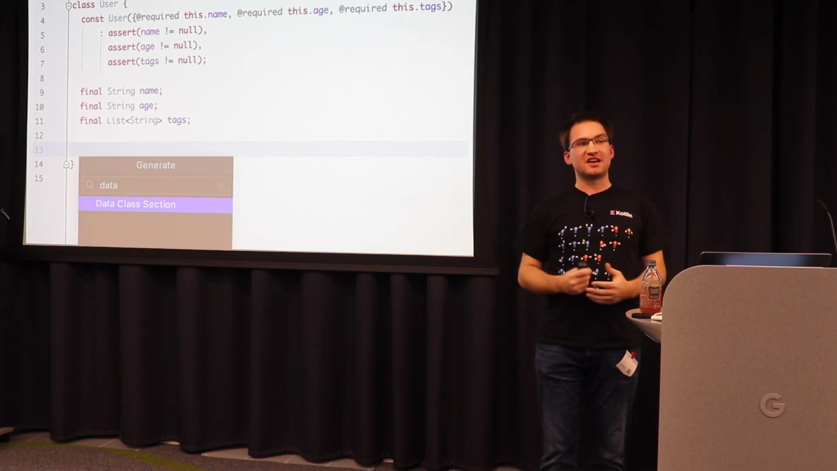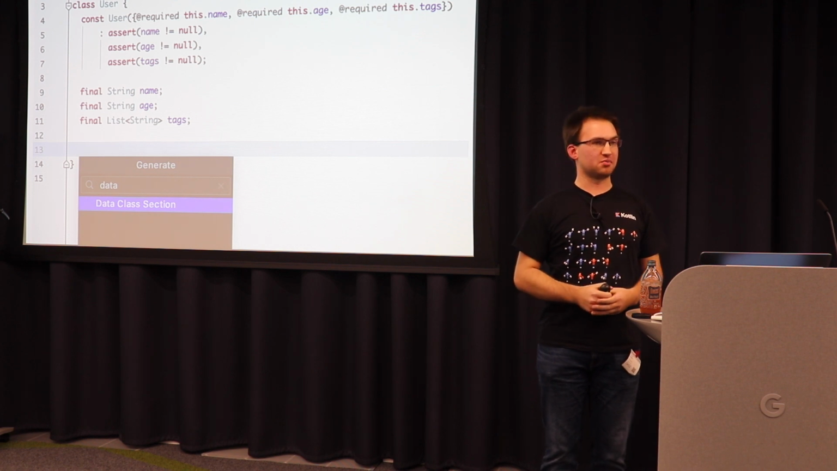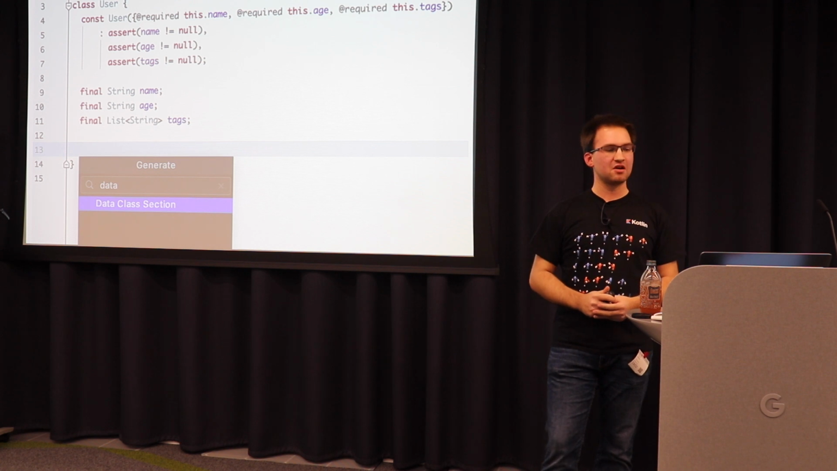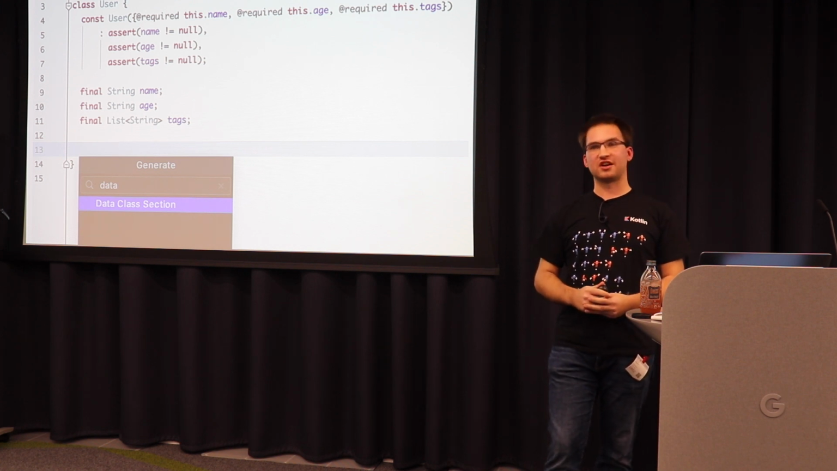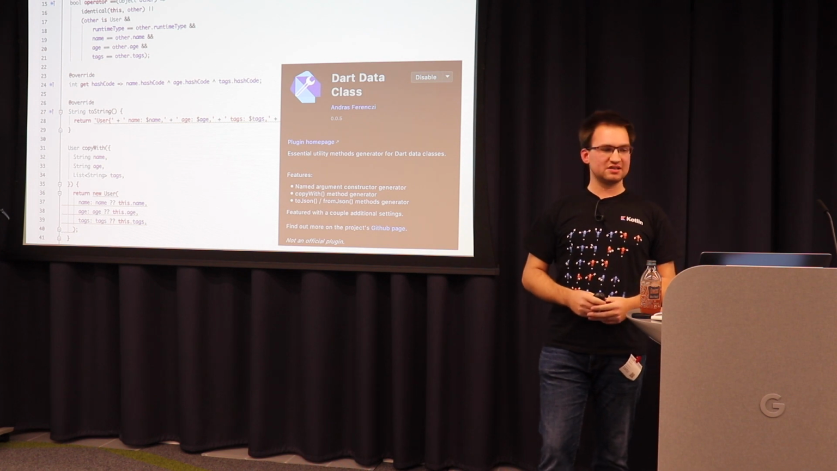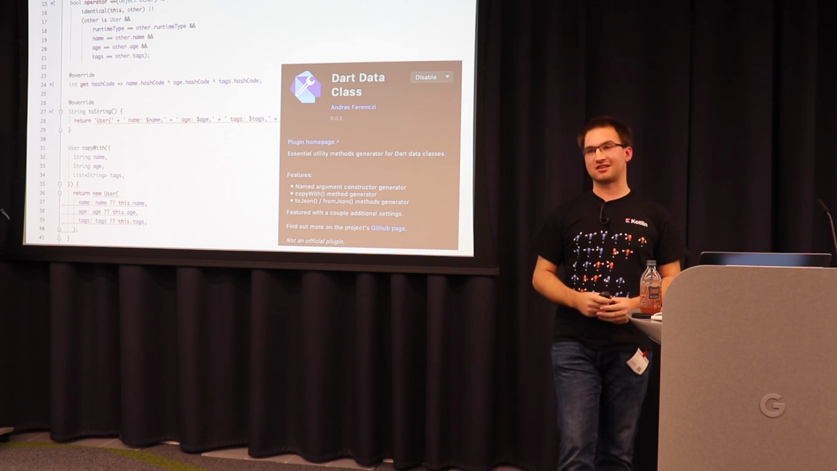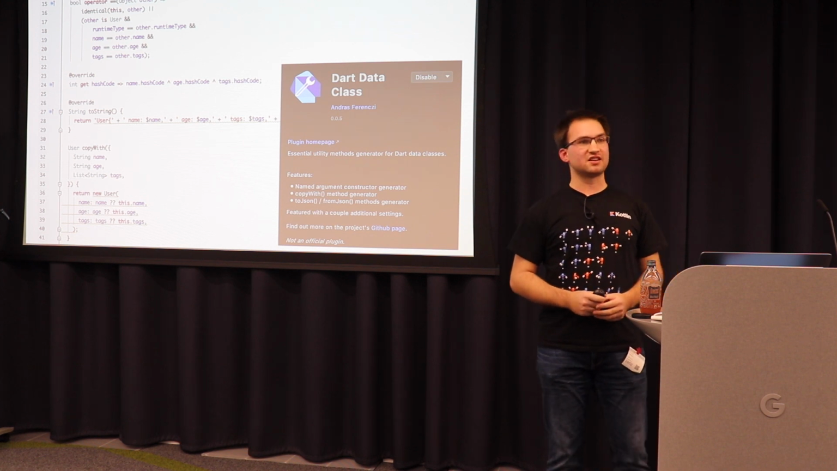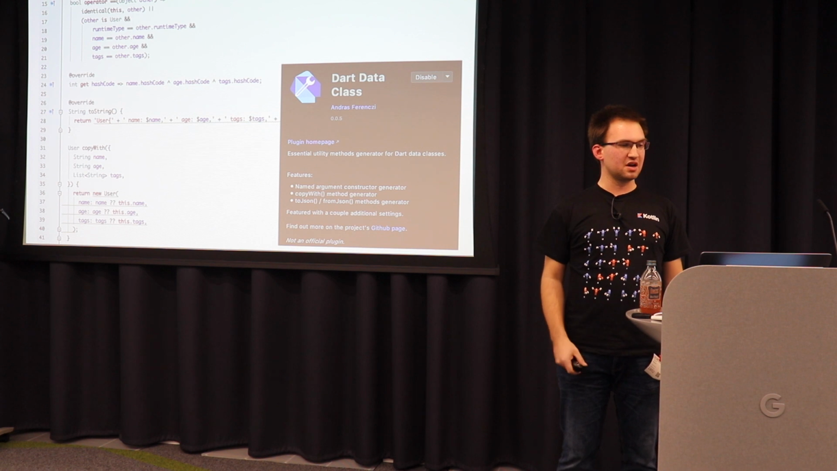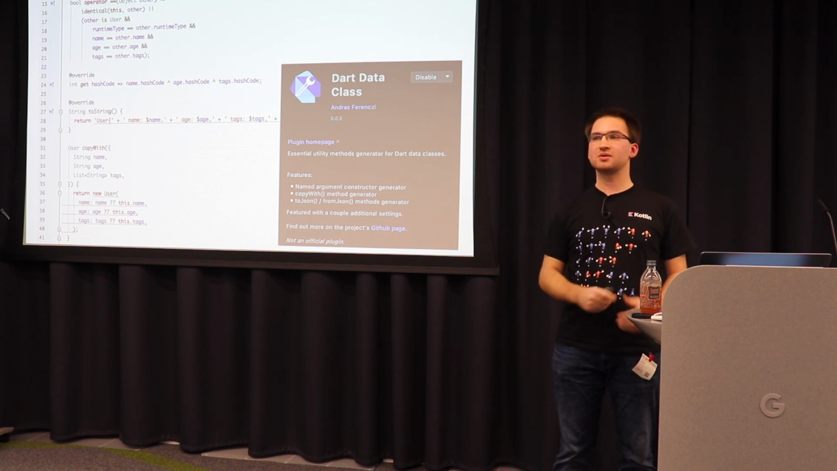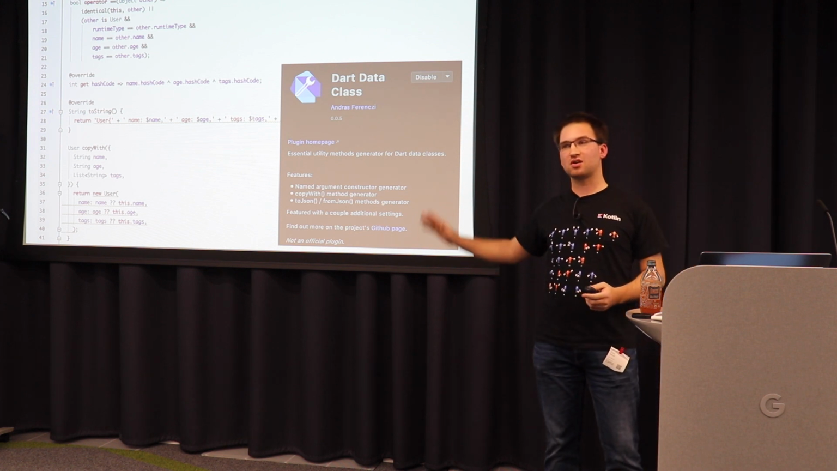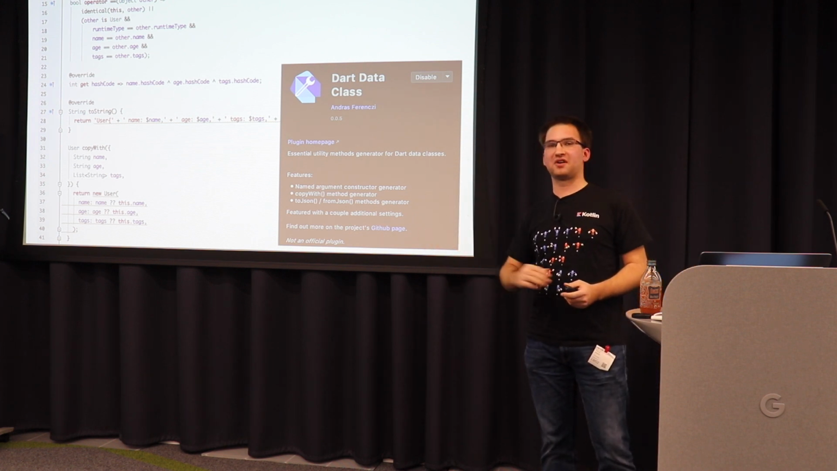Next, to make it a real data class, we have to implement the equals operator and the hashcode operator and write a nice toString method and things like that. For this, I use a plugin which generates all that stuff for me. That's what this plugin generates. The plugin is called Dart Data Class. And it's an extension for VS Code and IntelliJ. It exists for both. And it basically generates the equals operator, the hashcode function, the toString function, and most importantly, the copyWith function.